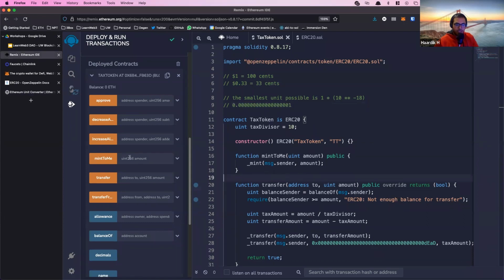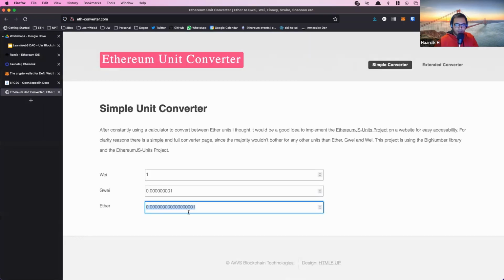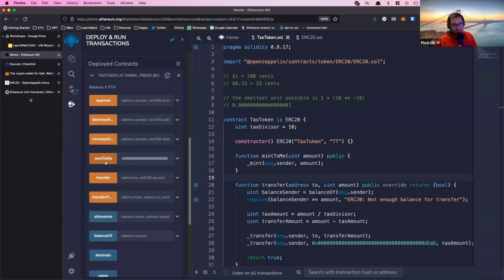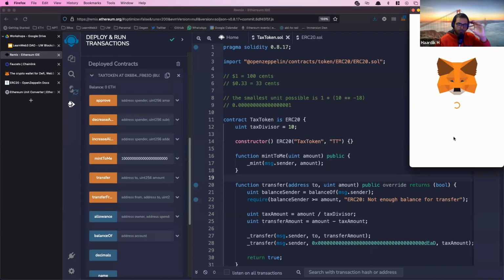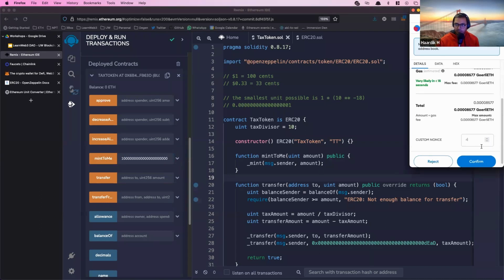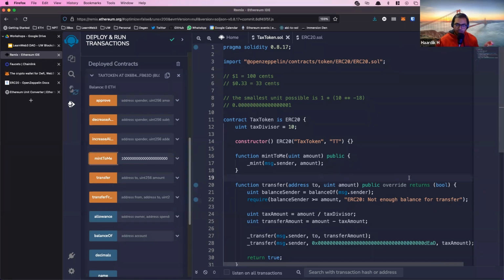So if I actually want to get 1,000 full tokens, I need to multiply 1000 by 10 to the power 18. And this is how many tokens I'm going to need to mint. I'm going to put it in chat if anybody wants to copy paste this number. But this is how many tokens I'm going to have to mint for it to show up as 1000 tokens, because we're talking about it in smallest unit possible terms.